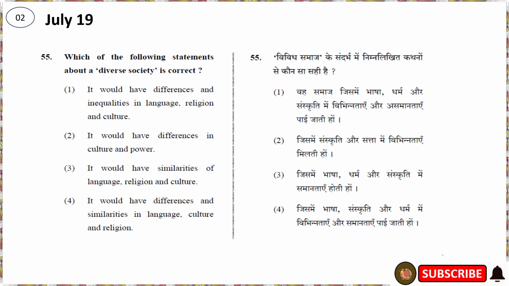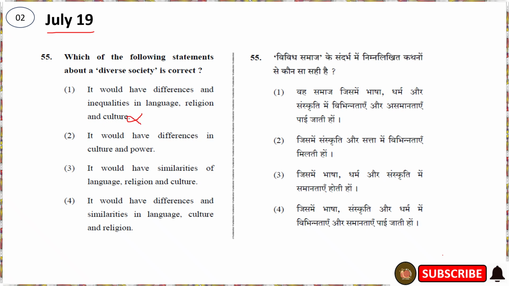Second question is like this. This question is asked in the year 2019 July exam. Which of the following statements about a diverse society is correct? So, these are the options. It would have differences and inequality in language, religion, and culture.